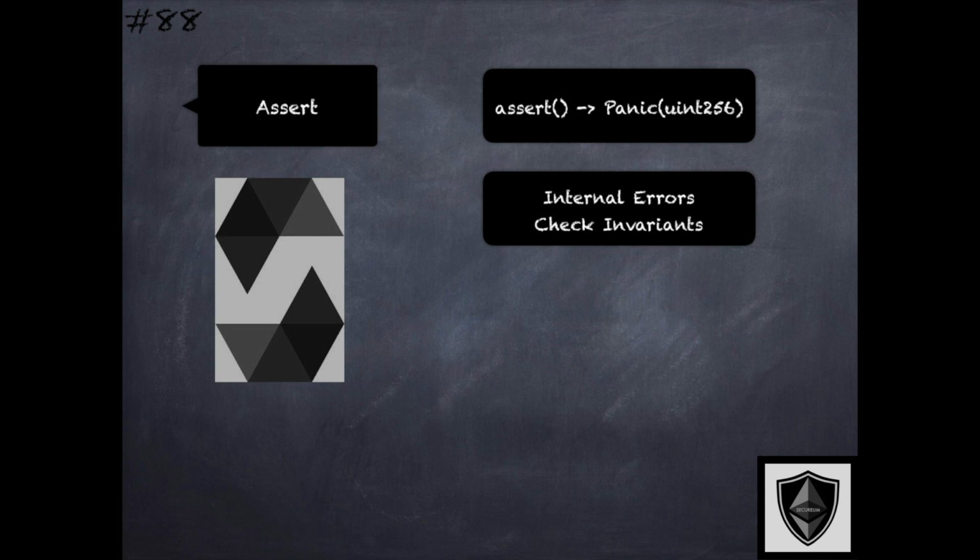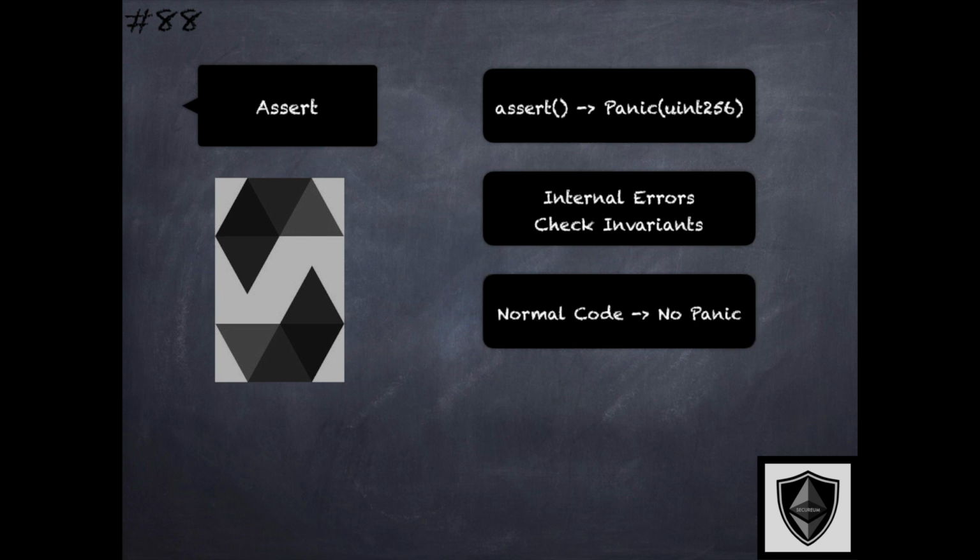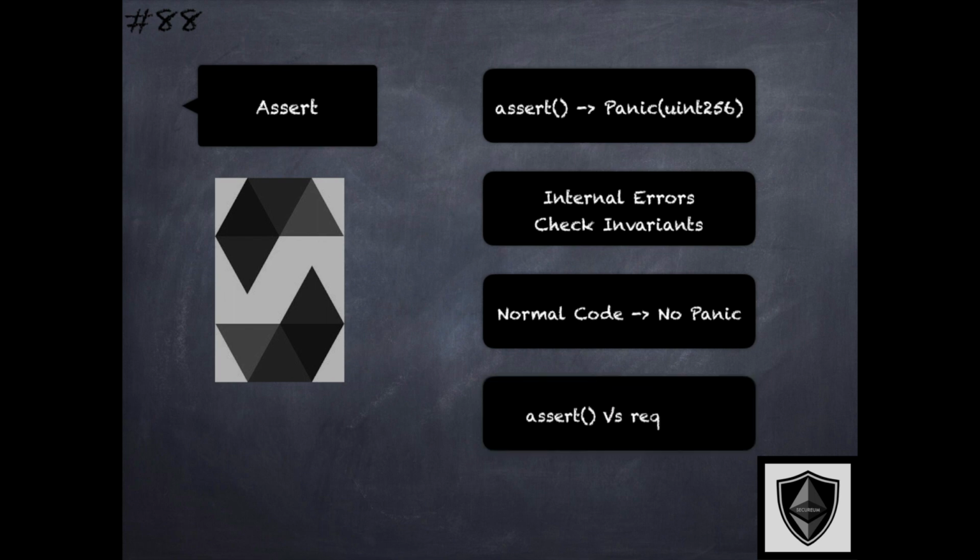To reiterate, they should really be used for internal errors for checking invariants. Normal, bug-free code should never cause panic. And comparing it to the require primitive, assert should only be used again for program invariants and not for checking things like invalid external inputs or invalid interactions with external dependencies.